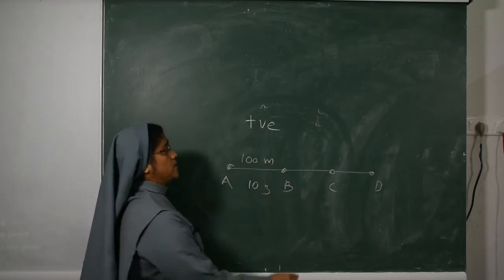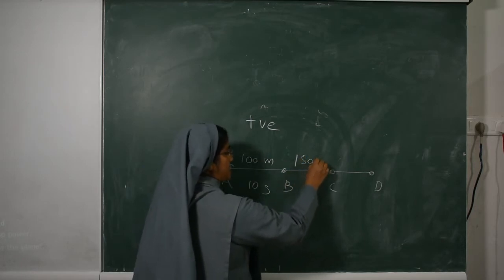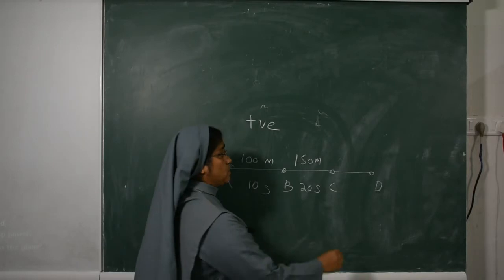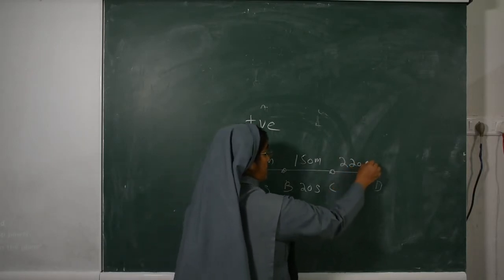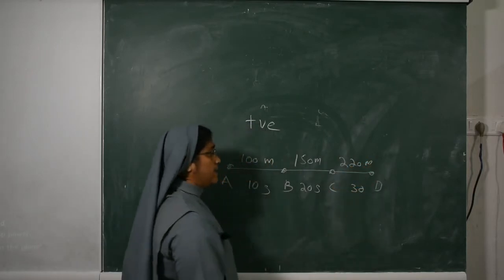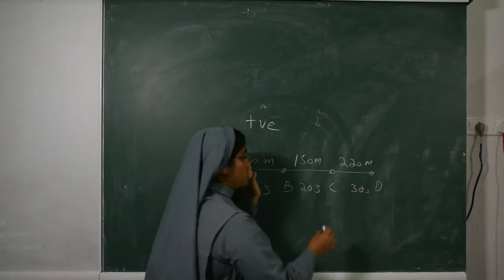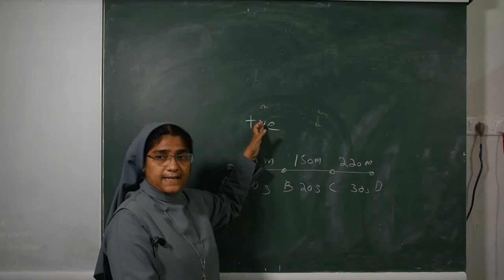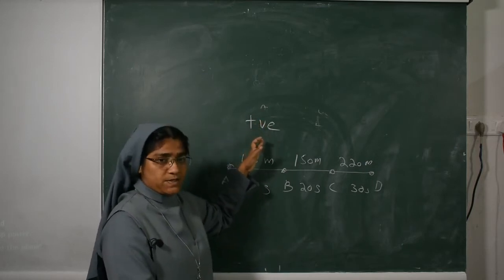Then B to C, reaching 150 meter in 20 seconds. Then again 220 meter in 30 seconds. Here you see that velocity is increasing. In that case, acceleration will be taken as positive.